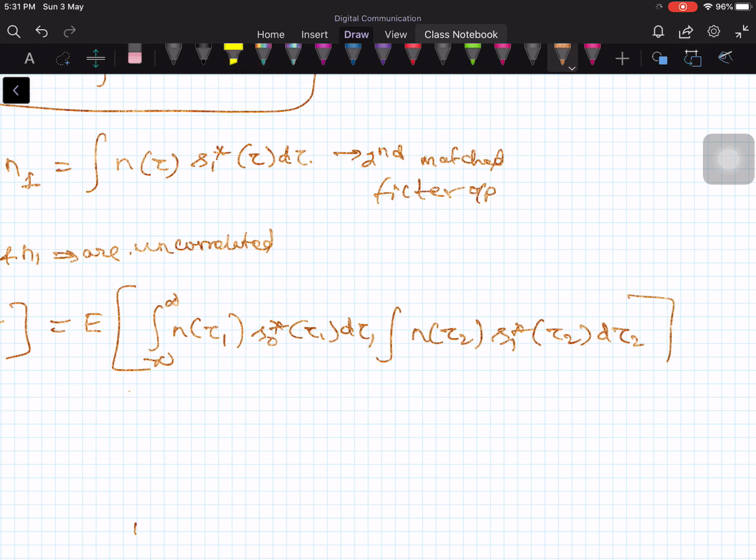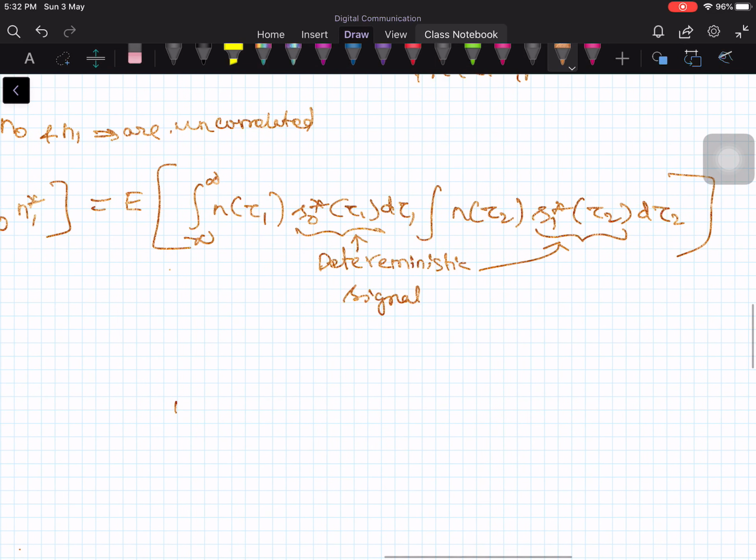Then what is the next step I can do? There are two dummy variables. You take the expectation inside, and this is a deterministic signal, and this is also a deterministic signal. If you take the expectation, you'll get the same thing outside.